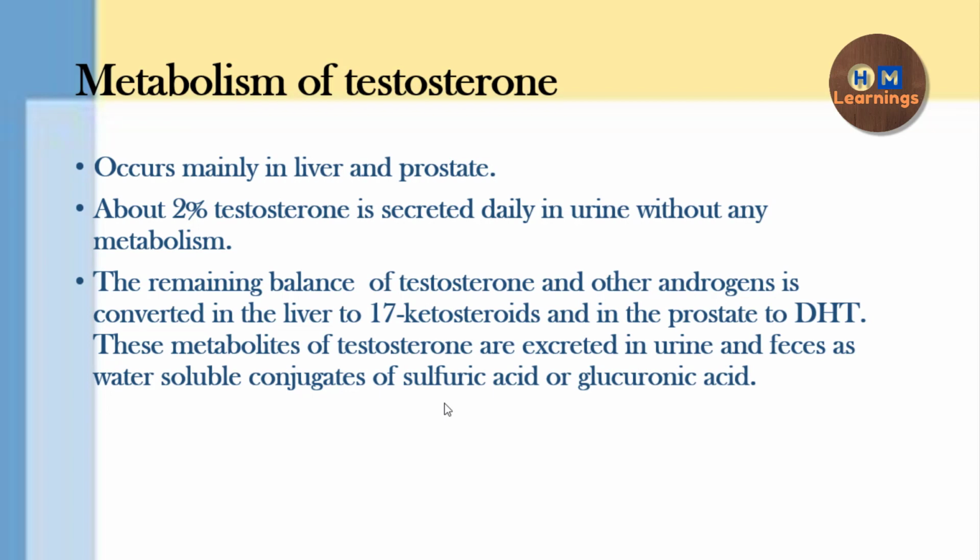Metabolism. Most of the testosterone in the liver gets converted into 17-ketosteroids, and in the prostate to DHT, dihydrotestosterone, and after that these are excreted in the urine and the feces as water soluble conjugates of sulfuric acid or glucuronic acid. Only 2% of the testosterone is secreted in the free form without any metabolism in the urine.